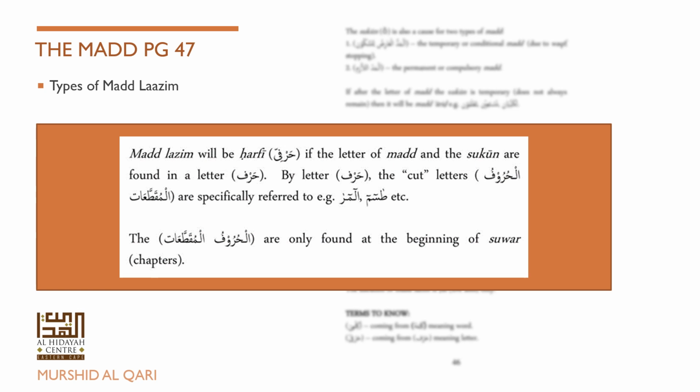And if you want to describe it further, it is mad lazim harfi, because lam is a harf, and it is happening in one letter. Similarly the mim, that is mad lazim harfi, because it is a mad lazim happening in a particular letter. So that is this description of mad lazim kilmi and mad lazim harfi.